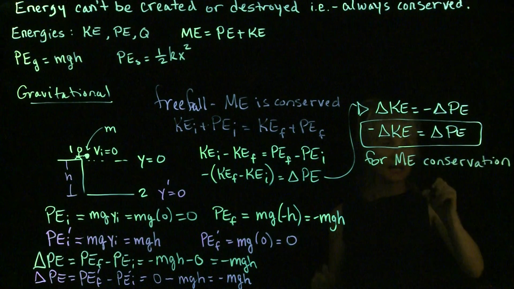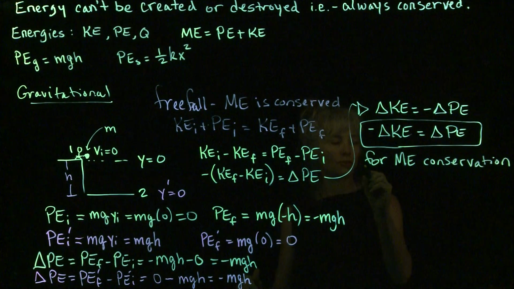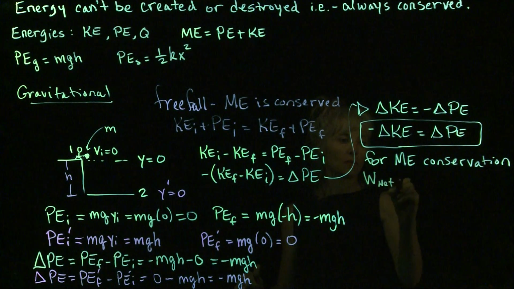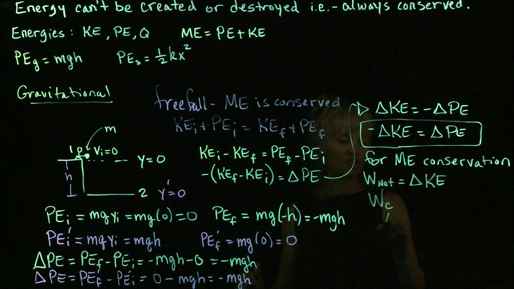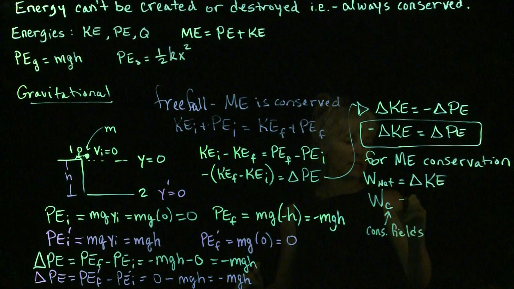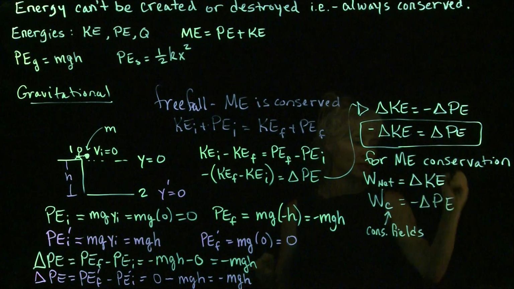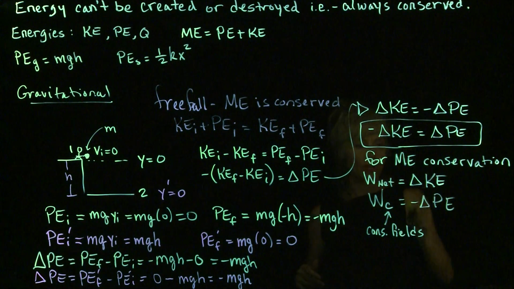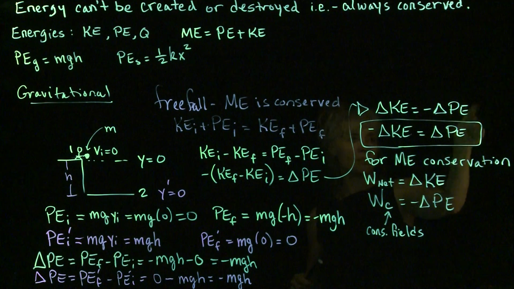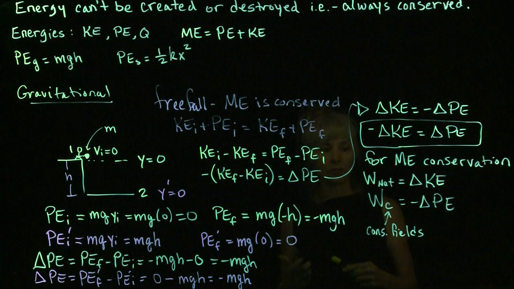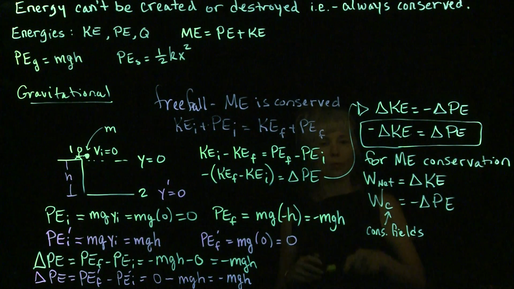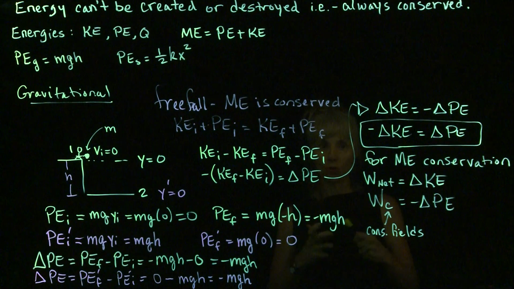Okay? Notice something else that's true for mechanical energy conservation, and that is that the net work, since it's equal to the change in the kinetic energy, the work done by conservative fields can be written as minus the change in the potential energy, using this equation to substitute delta KE as minus delta PE. The little subscript c stands for conservative field, so that would either be the gravitational field or the spring's field, or elastic field.